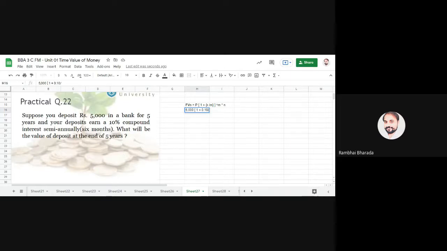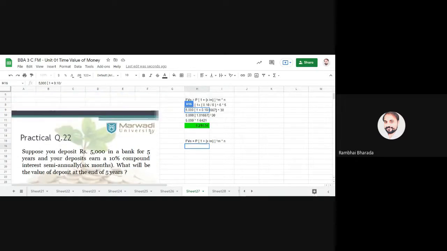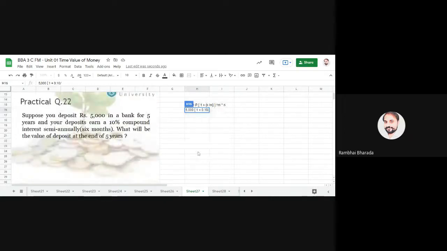Here we have 6 monthly. So your number of months are 6. So M is equal to 6. Bracket over, raised to M into N. M means number of months and N means number of years. How many years? 5 years.